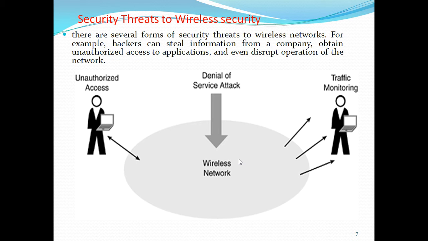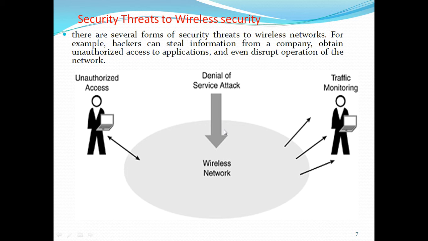Look into the figure, and you have to note this figure. Three major types of security threats, meaning attacks on wireless security. Unauthorized access. Okay, then denial of service attack.